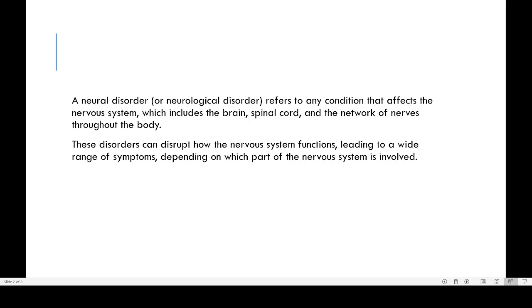So these disorders can disrupt or change the functioning of the nervous system, and that will cause different types of symptoms in our body depending on which part of the body is affected. For example, if a nerve passing to the leg is affected, especially in old age people, such kind of problems will be there, and this is known as peripheral neuropathy. So nerves may be slightly affected, there may not be much treatment and people will be having pain. So that kind of disorders are affecting the neurons, and that will have different types of symptoms also.